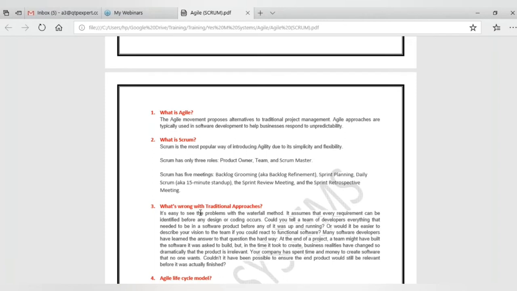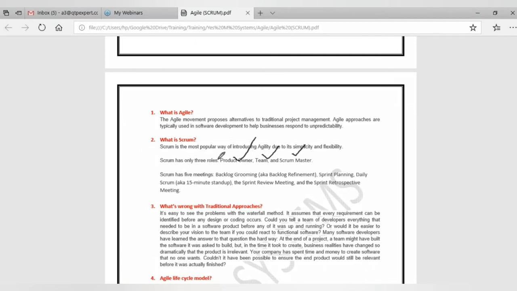By considering all these problems, the experts came up with a new model called the Scrum model. Agile is the process, and Scrum is the model which helps that Agile process. This Scrum model contains the following roles: product owner, team, and Scrum master. I will explain all these in detail.